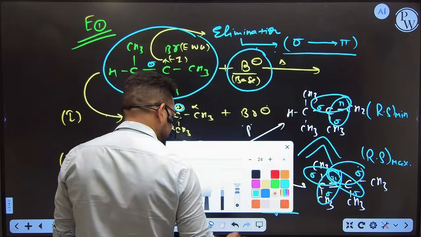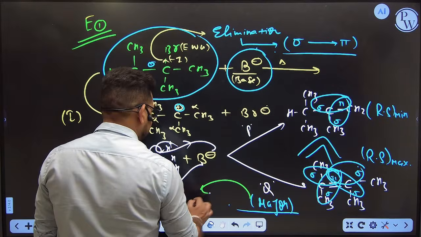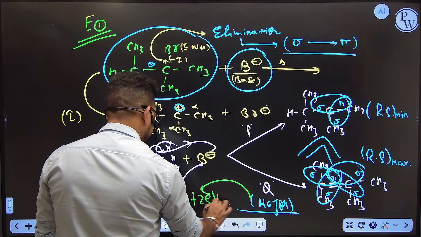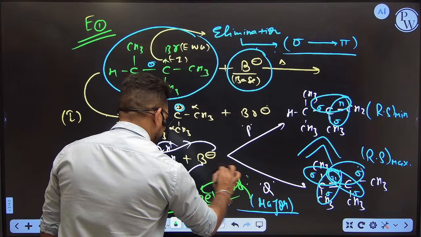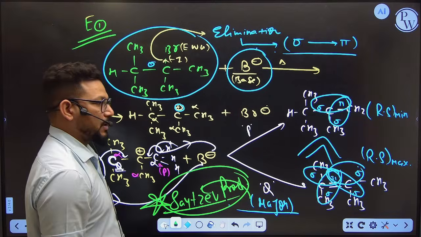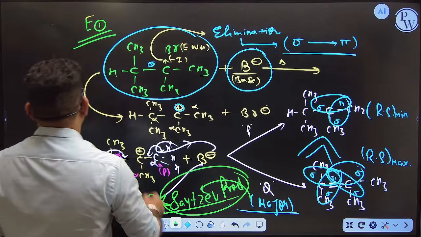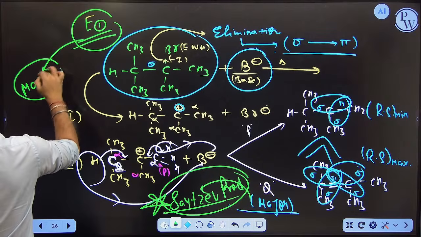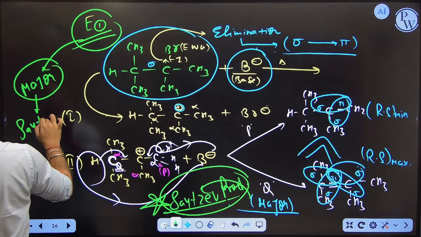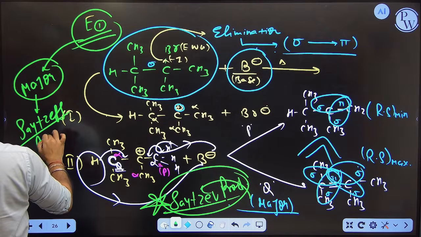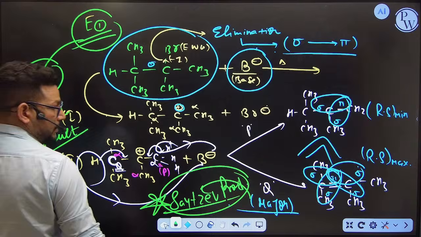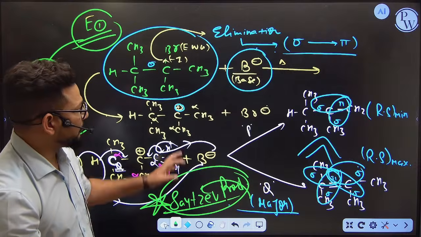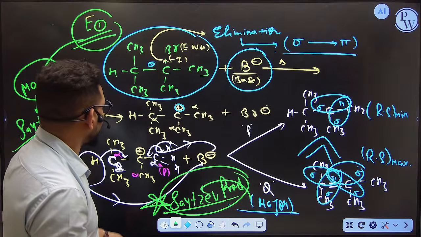And you know what? In elimination, the major product is called the Saytzeff product. Which product? Saytzeff product. They are going to ask you in many examinations which one is called the Saytzeff product. So always remember that in E1 elimination, whatever major product is formed, the major product is called the Saytzeff product. I hope you got it. Done. So this is E1 elimination.